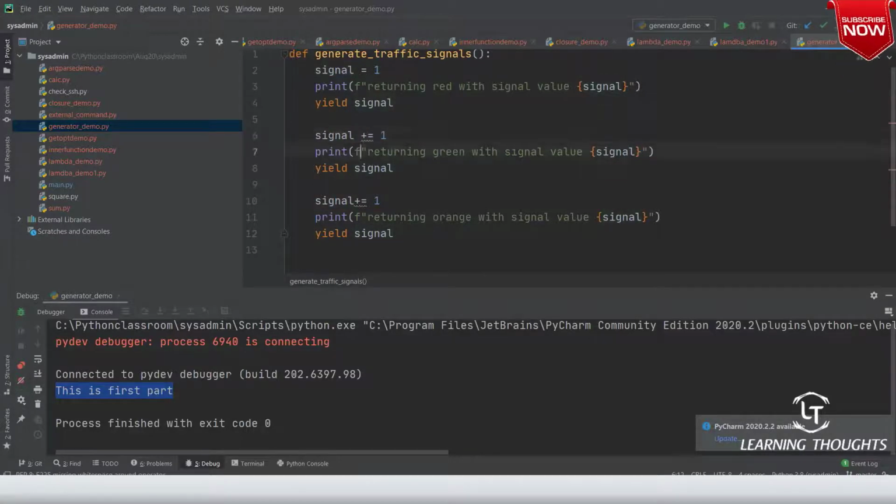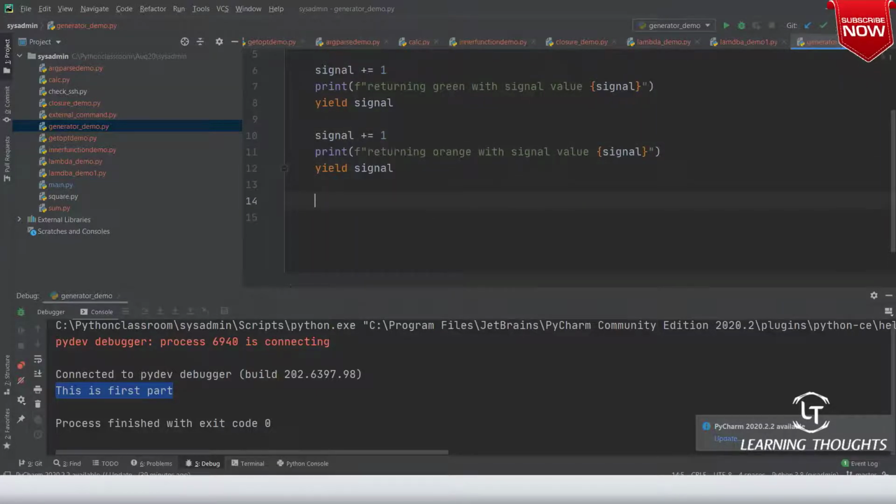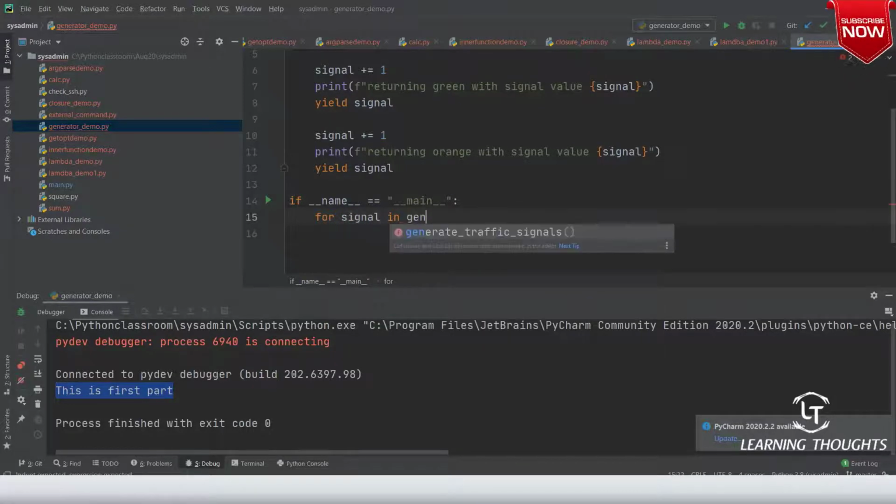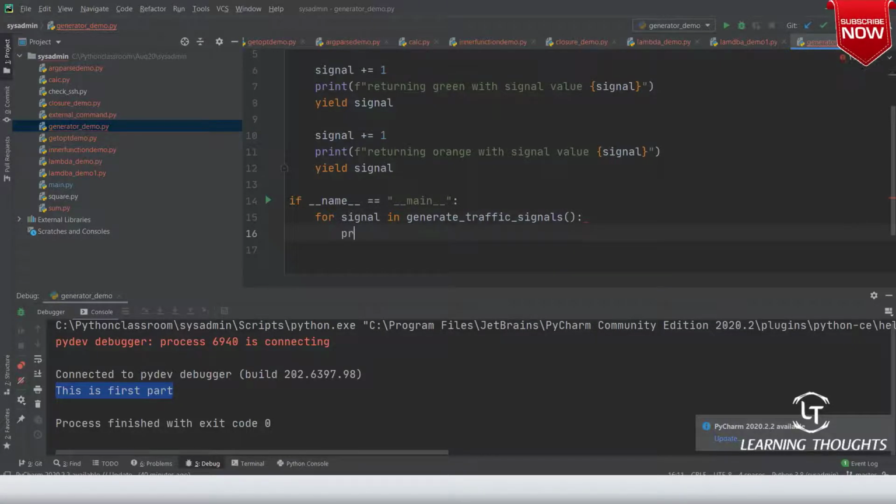Not only do I get to write a function like this, but rather than writing all the extra code, I can simply say if __name__ is equal to __main__, for signal in generate_traffic_signals, print signal.